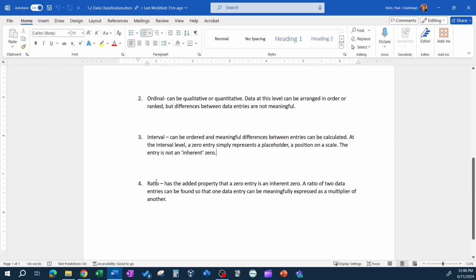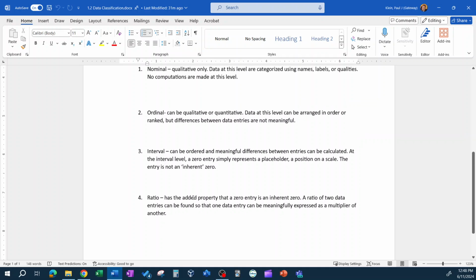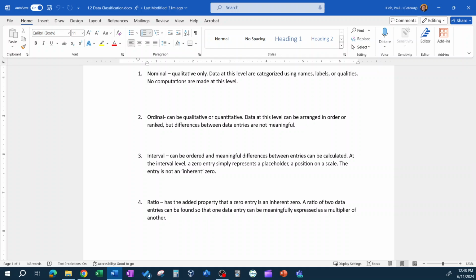Most numbers and measurements are ratio. Not all of them, but most of them have inherent zeros, and you can subtract, multiply, divide, all of those operations on ratio data. So I wanted to go over that, mainly because it's easy and I want you to get points for that. Something that you should be able to master. I want you to do that and not lose points, all right?